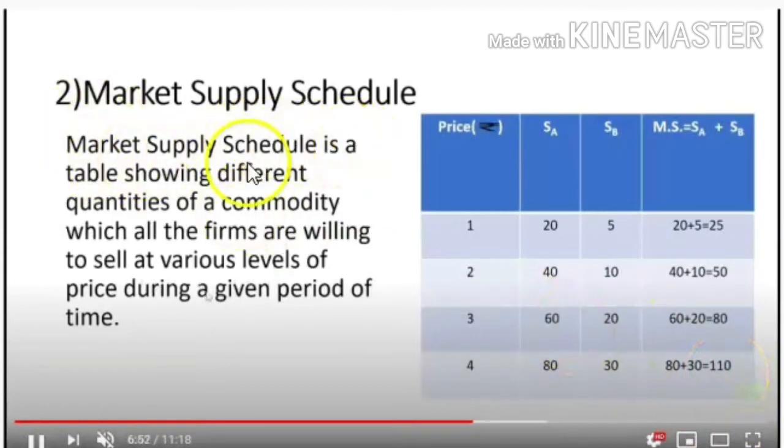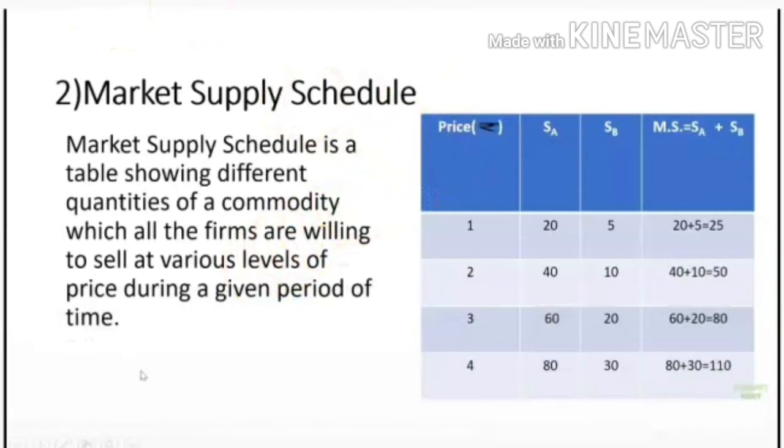Market supply schedule is a table showing different quantities of a commodity which all the firms are willing to sell at various levels of price during a given period of time. So that's the definition for this market supply schedule.